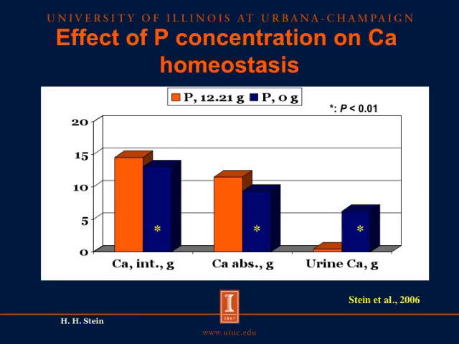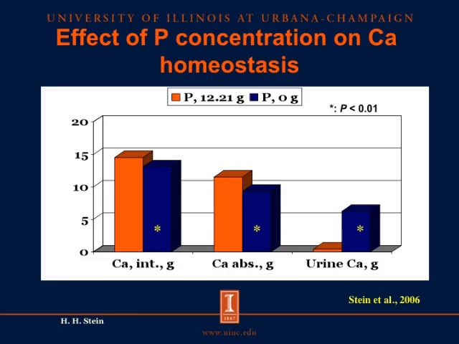We can see here that the intake of calcium was slightly different between the 2 diets, and therefore the absorption of calcium was also slightly different. However, when calculated on a percentage basis, the absorption of calcium was not different between the 2 diets. So the pigs that were fed the diet without any phosphorus, they absorbed as much calcium from the diet as the pigs that were fed the phosphorus-containing diet.